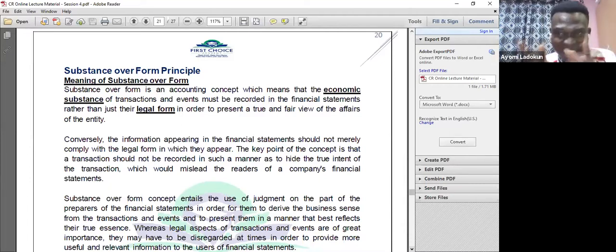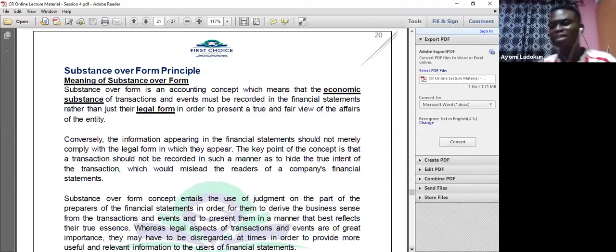Even though legally you are the one that bought the transformer, and the receipt was written in your company's name, in the real sense of it, you don't control the asset. Don't forget, when we started, we said before you can recognize an asset, you have to exercise control. And control simply means your ability to gain economic benefit from the asset, and you can also restrict people from gaining the same economic benefit.